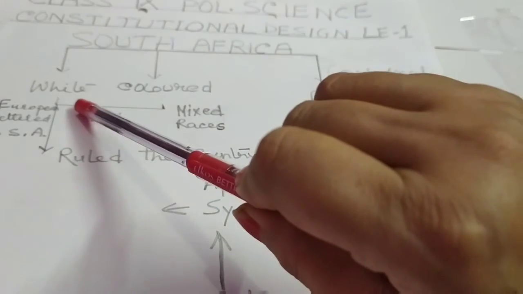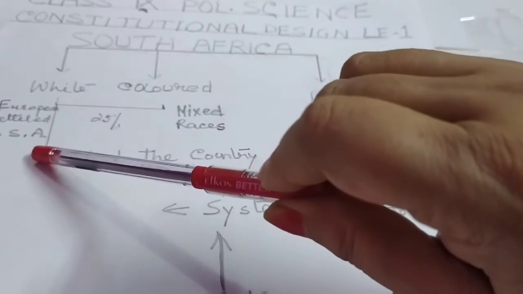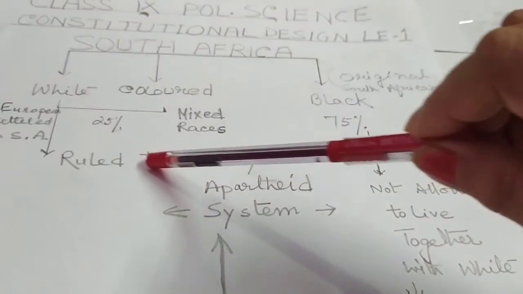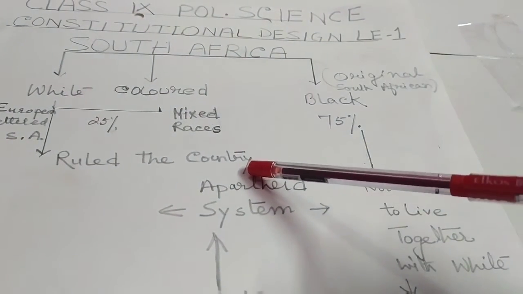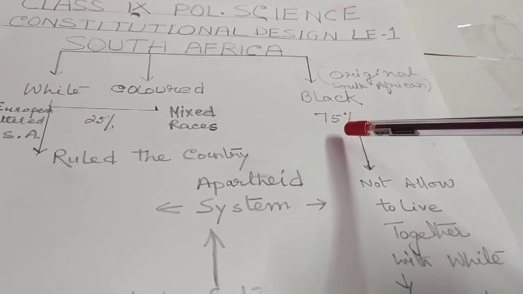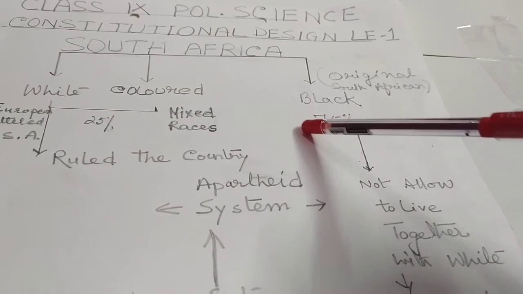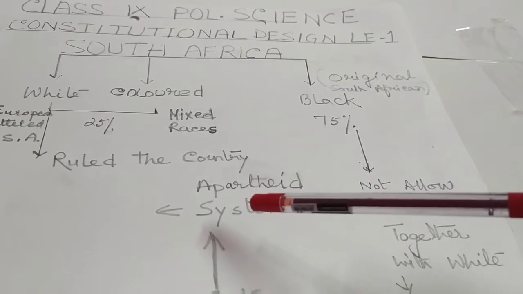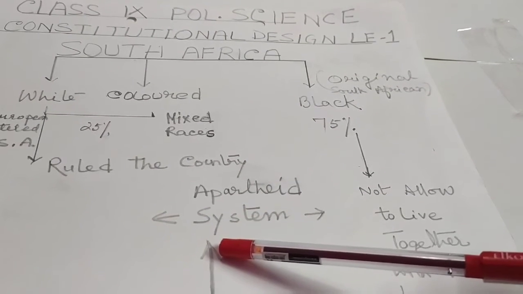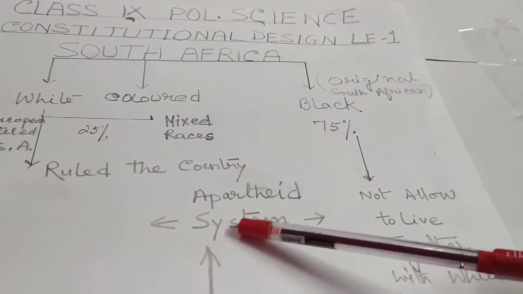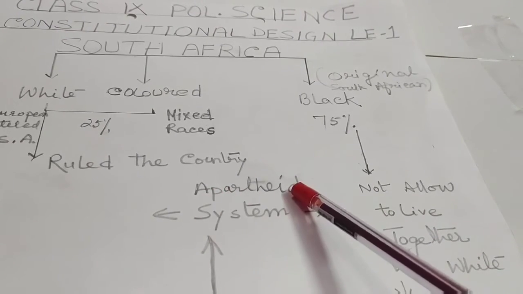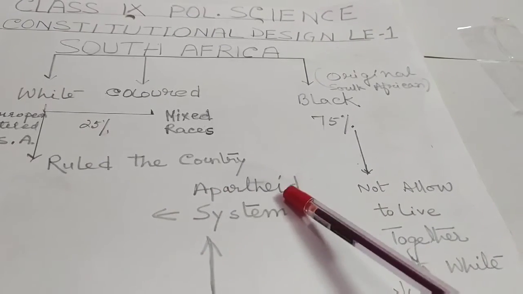The white people, who were only 10 to 15%. They ruled over the 75% of black origin in the system of apartheid.